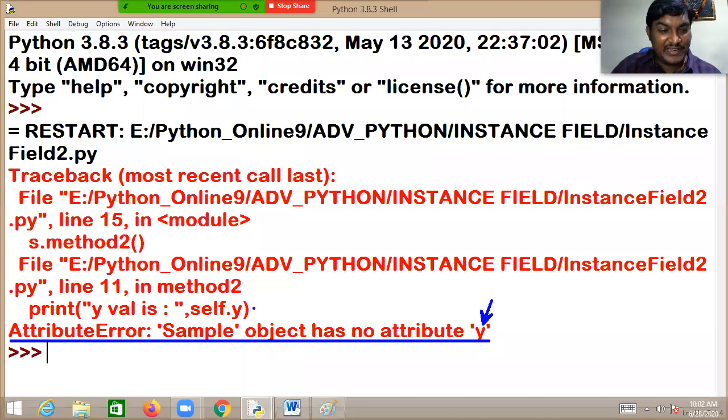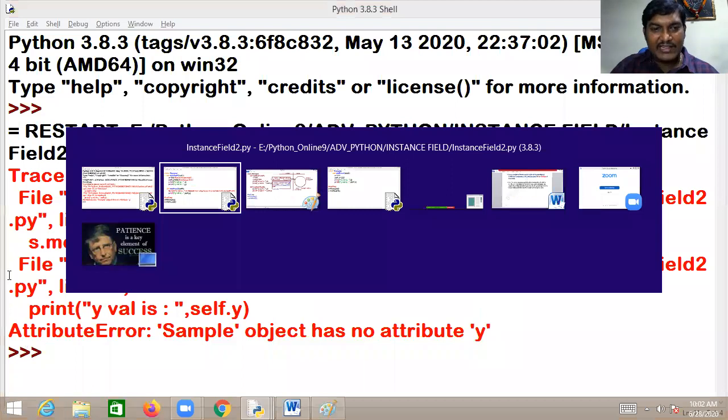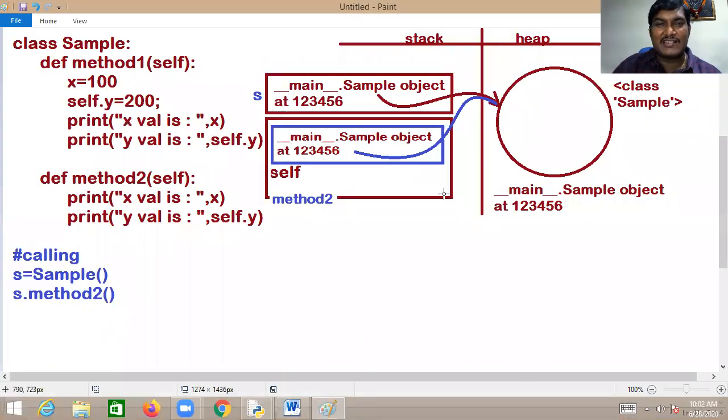Wonderful, no? It is telling very clearly. You are trying, in line number 11, to call sample.y, but the sample object has no attribute y. Nothing is there in the sample object. I hope you got the point, right? That is the reason why order is important.